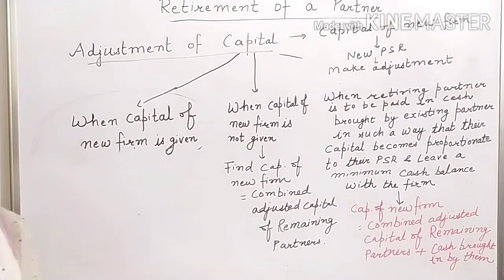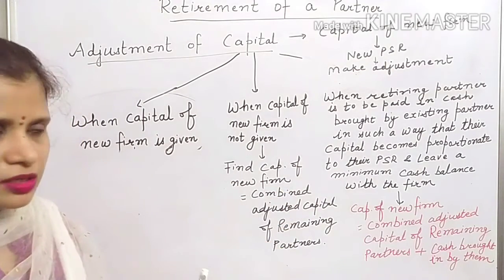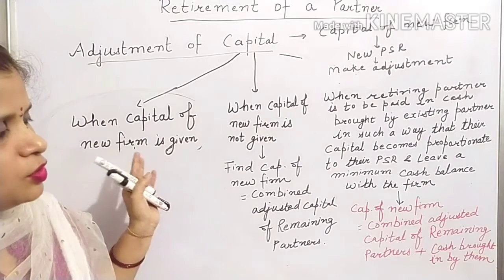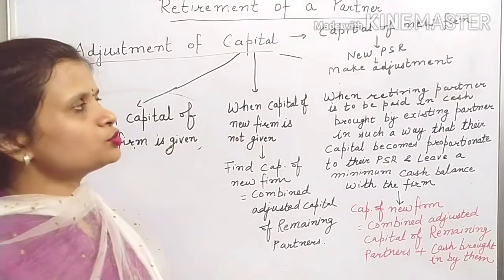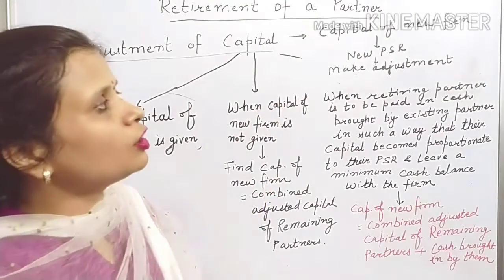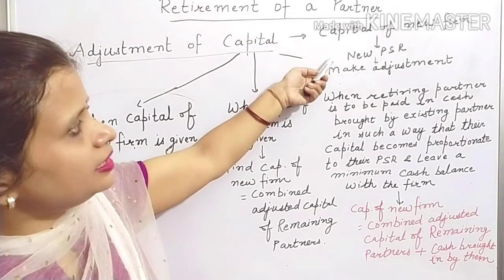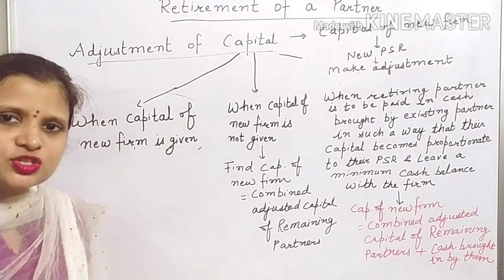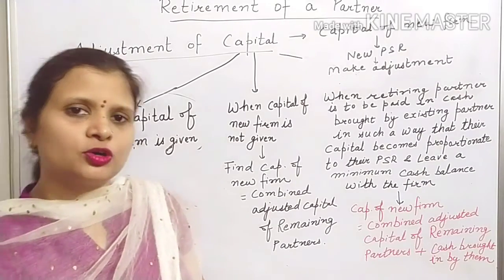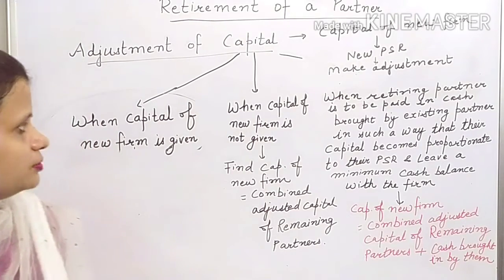So, three different situations may be given in the question, but one thing that you have to keep in mind in every situation is that somehow you have to calculate the capital of the new firm, and then you will divide this capital in new PSR, and then all of you know how to make adjustment. That will be through cash or current account according to the statement given in the question.